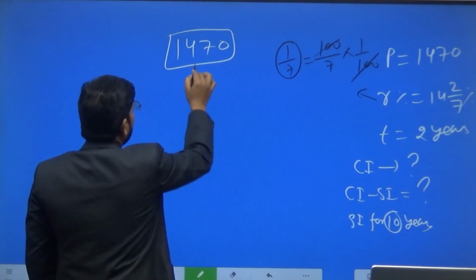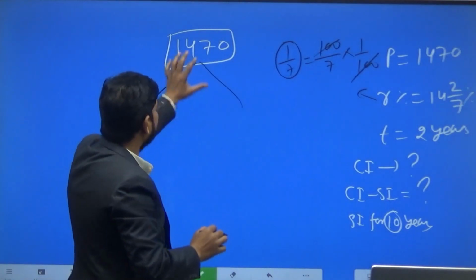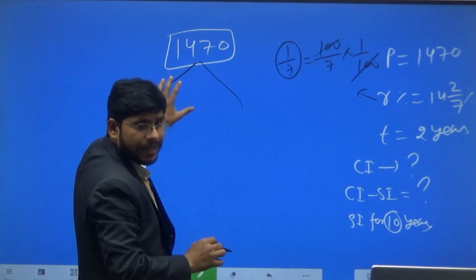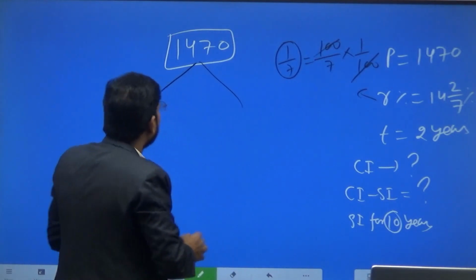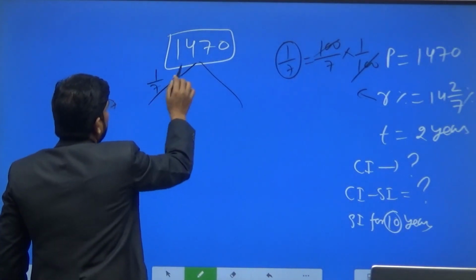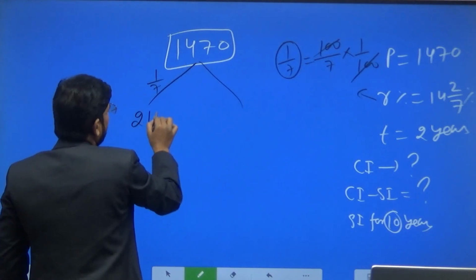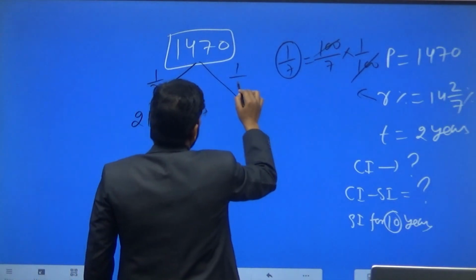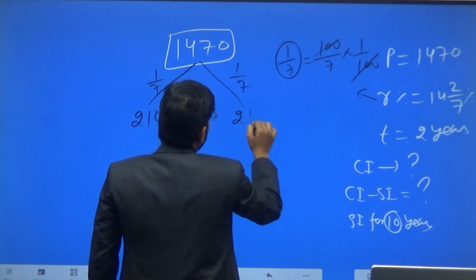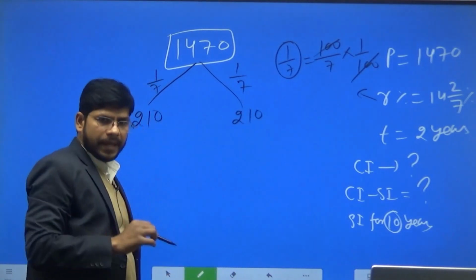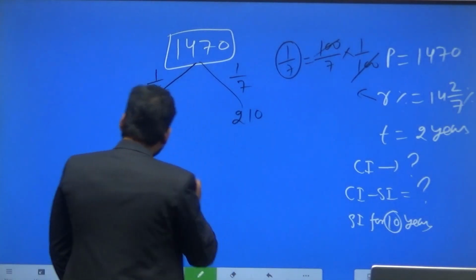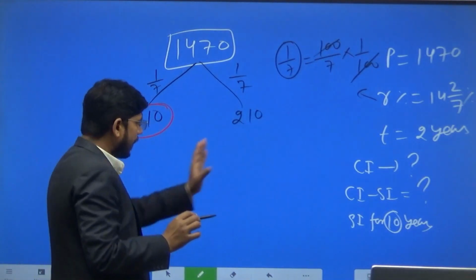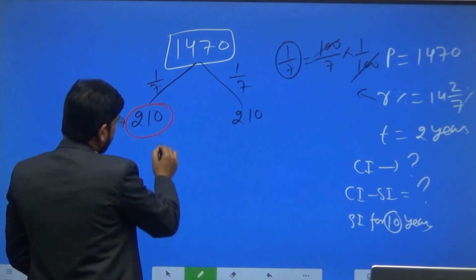For this sum of money we have to give interest for the first year as well as for the second year. Clear? So 1 by 7 of 1470 will be 210, and also 1 by 7 gives 210 rupees. Now we also have to give interest for the second year on the first year's interest.